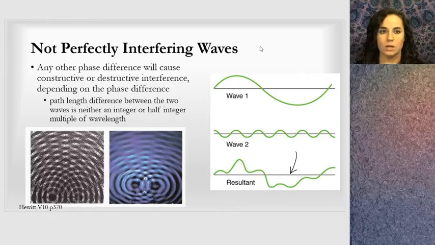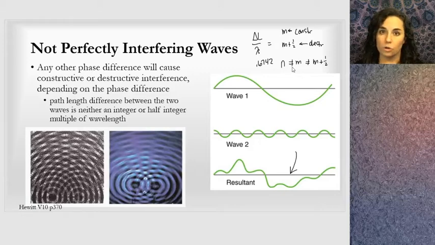So when you look at maybe a ratio of delta L over the wavelength, if it was constructive interference, we would expect it to be just an integer value. That's constructive. If it was destructive interference, we would expect it to be a half integer, and that's destructive interference. When we do this, it's n that's not equal to a whole integer and not equal to a half integer. It will be, for example, 0.6742. That's not a whole integer or a half integer.